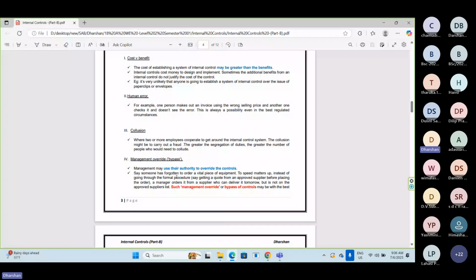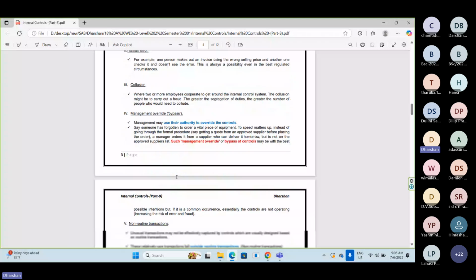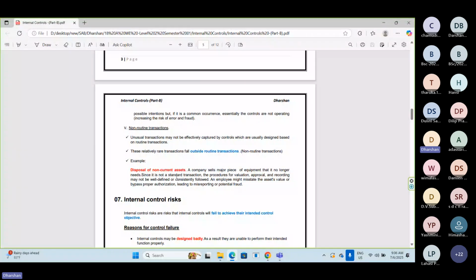Fifth reason, non-routine transaction. In our example, I have taken 11 transactions. Already I have taken 10 transactions, and the 11th transaction is PP disposal. PP disposal is not a routine transaction. It's a non-routine transaction, and they have not implemented effective controls.